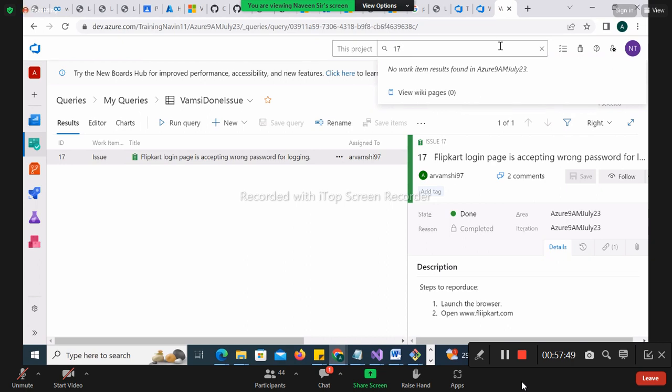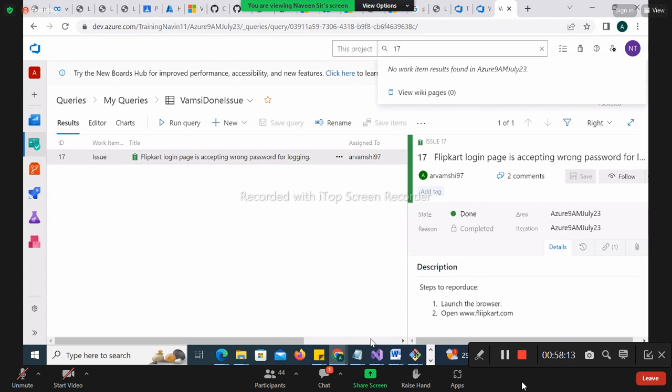I am not getting 17 here. Why? Actually, I have done it, right? But why am I not getting any work item here? The search box should come, no? Why am I not getting it? That you have to give me a solution for. Think about it tomorrow and let me know, or else I'll tell you. This is a quick assignment for you all. Got the point here? Okay.